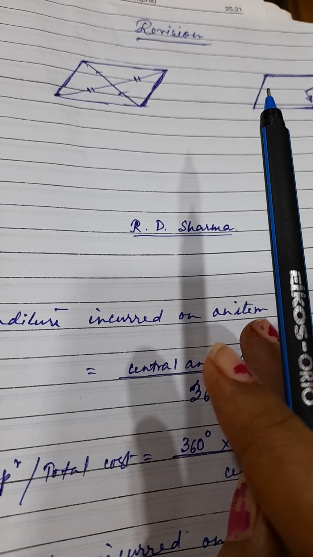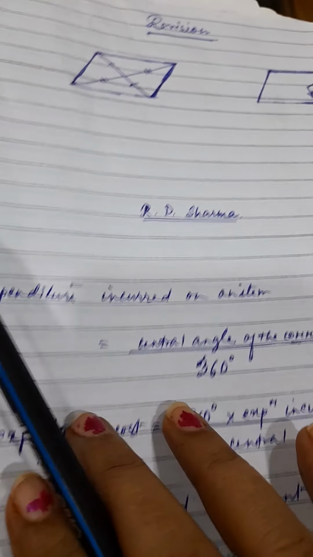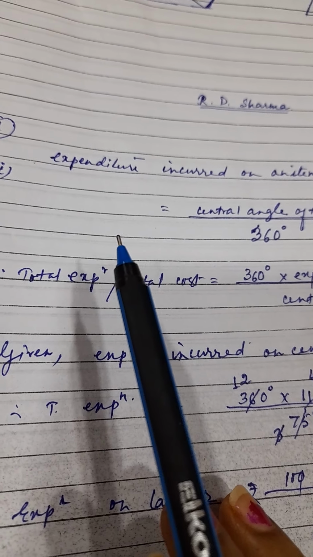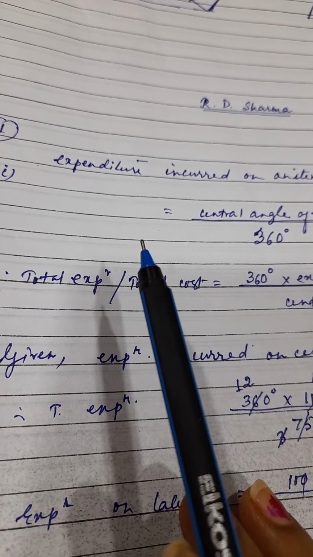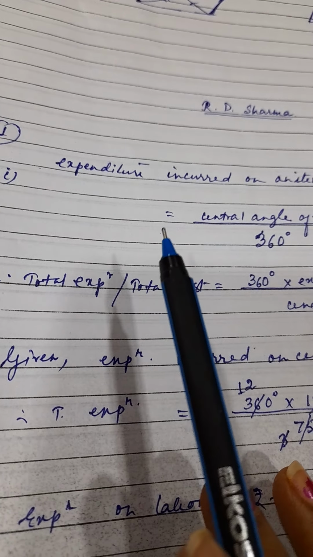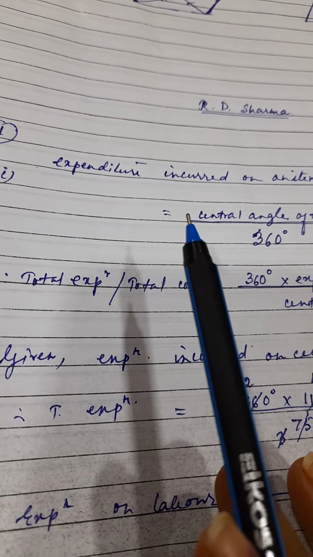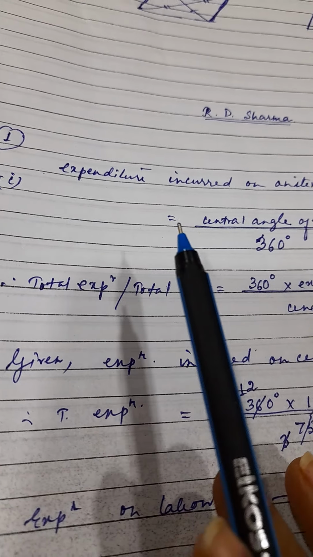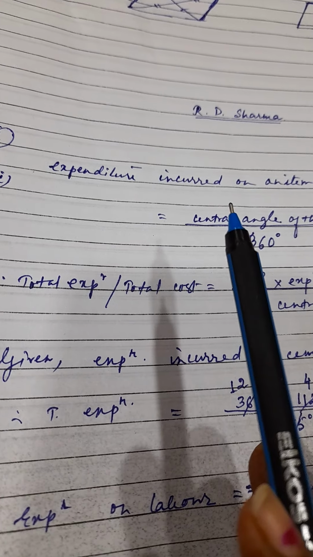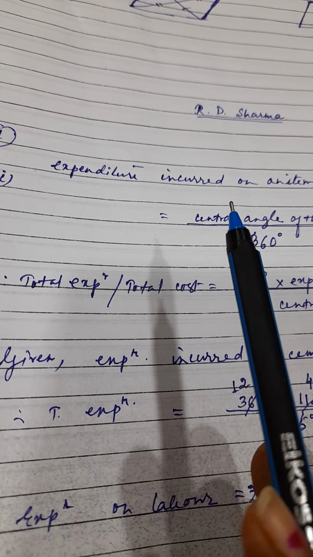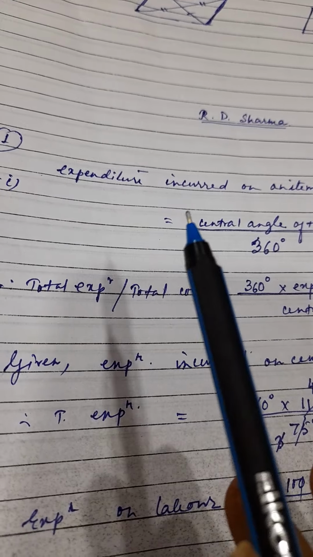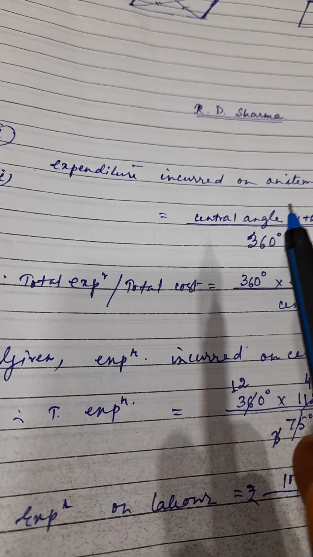Clear? So next, from the R.D. Sharma book, the statistics chapter, statistics and graphical representation of data, because I taught you the bar graph, histogram, how to draw a double bar graph, and pie chart. From the pie chart, like the main formula I told you, how to find the central angle of the pie chart, yes or no? The individual component divided by the total component into 360 degrees.